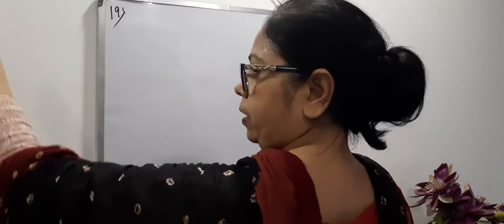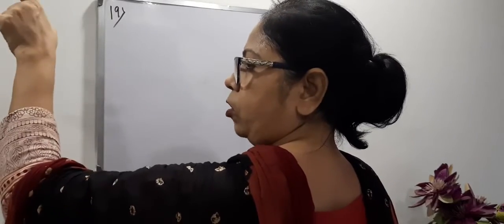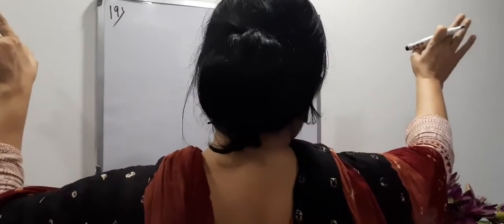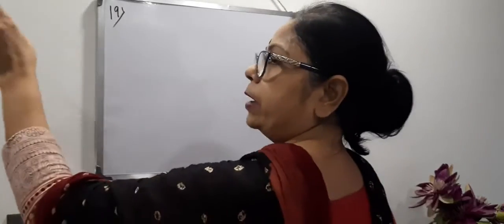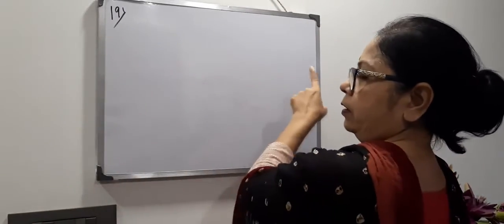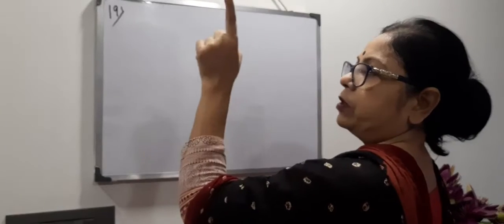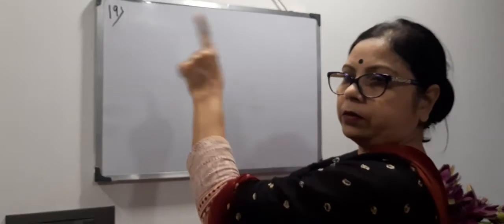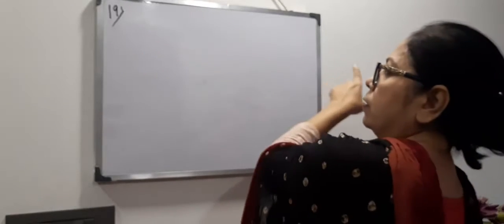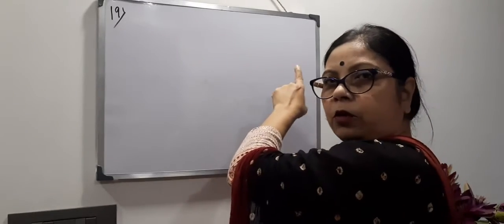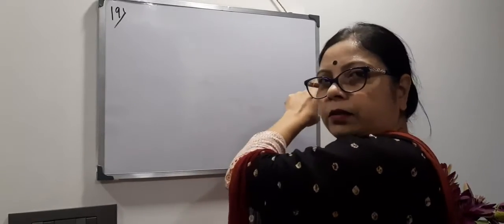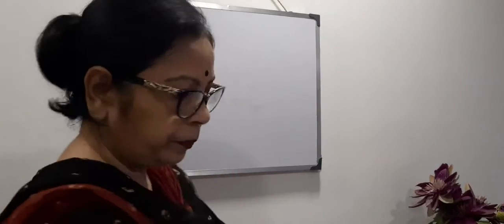Now look at me. What is north and what is south? Suppose I am standing in this way. This is my left hand, so this is the north direction, and this is my right hand, this is the south direction. So the bird is flying from north to south. That means the first position of the bird was this, and after 2 minutes it is going towards south. Its position will come this side. Clear? Now I am drawing.